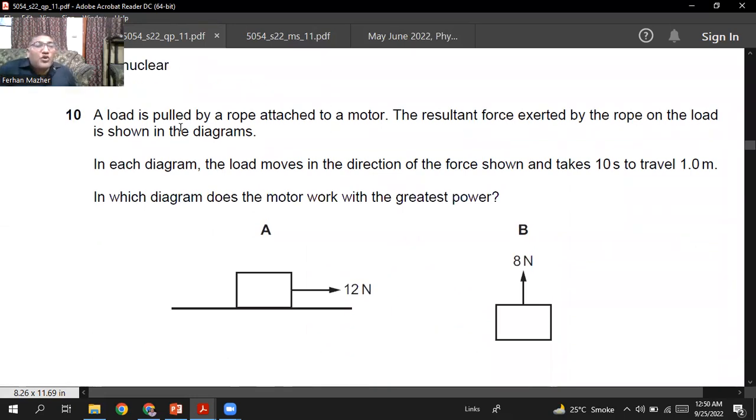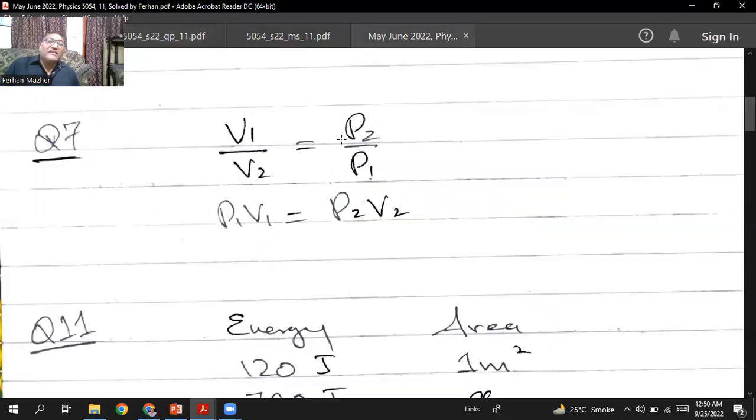A load is pulled by a rope attached to a motor. The resultant force exerted by the rope on the load is shown in the diagram. In each diagram, the load moves in the direction of the force shown and takes 10 seconds to travel 1 meter. In which diagram does the motor work with the greatest power?